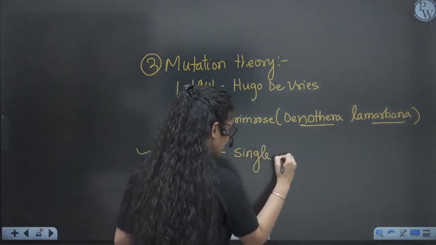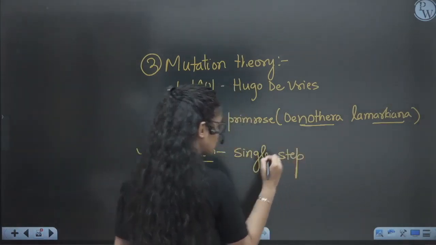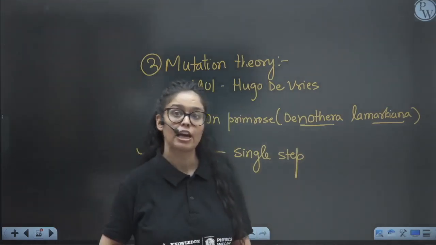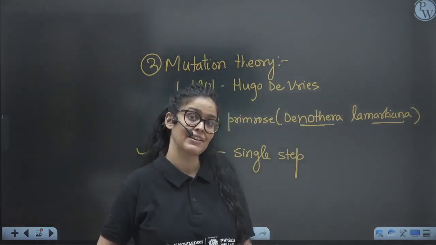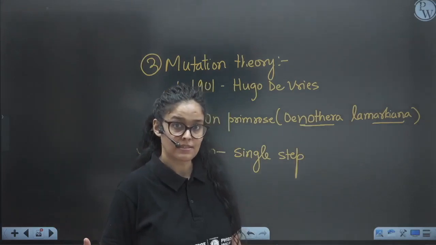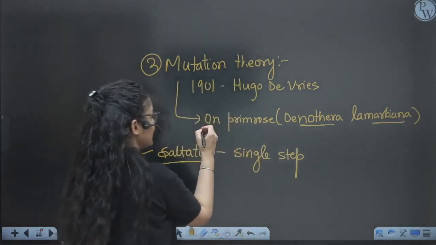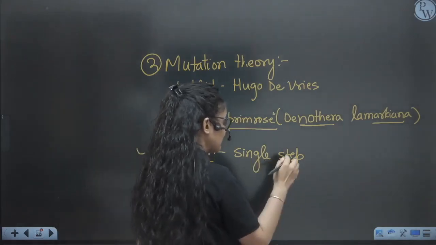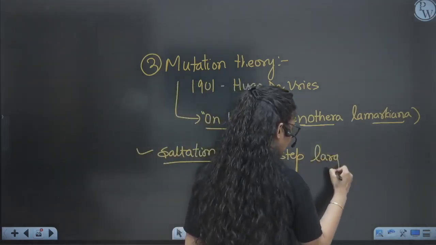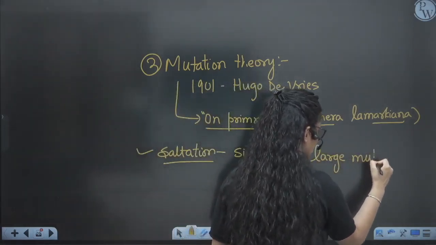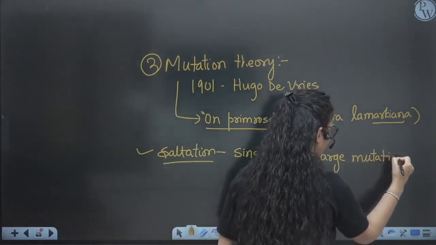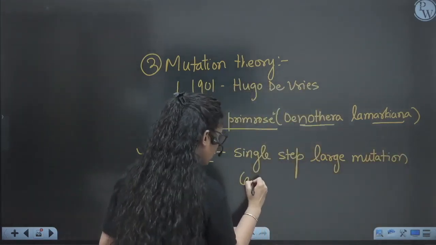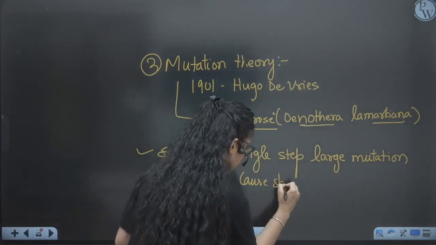In a single generation, we have a lot of mutation and it gives rise to a very different organism, right? So he gave his general theory on the basis of this plant: a single step, a large mutation, causes speciation. In a single step, a large mutation happens and forms the new species in the next generation itself.